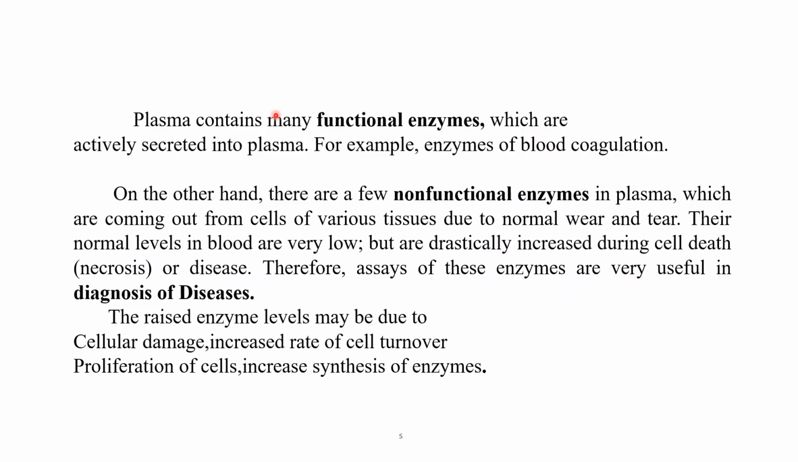Same thing is shown here. Plasma contains functional enzymes, that means for example enzymes of blood coagulation, and some are non-functional enzymes. They are coming out of the cells of various tissues due to normal wear and tear. Their normal levels in blood are very low, but they are drastically increased during cell death, that is necrosis, or disease. Therefore, assays of these enzymes are very useful in the diagnosis of the diseases.